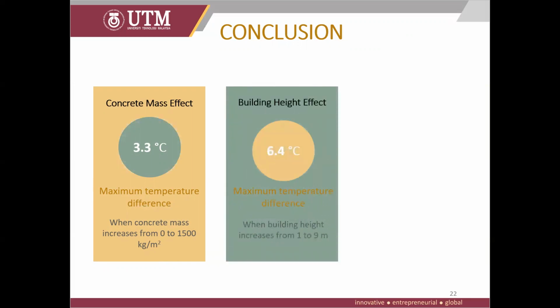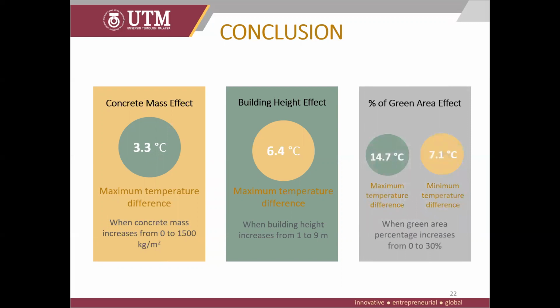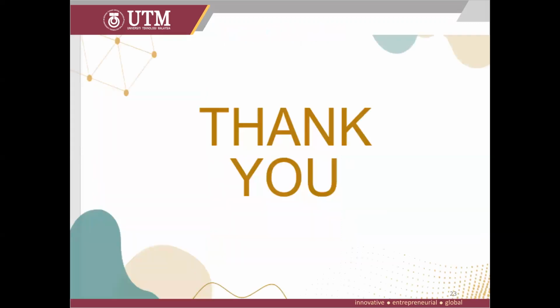The effect of building height is also very significant for daytime maximum temperature, around 6.4 degrees Celsius when building height increases from 1 to 9 meters. Last but not least, the effect of green area percentage is also extremely substantial. The model predicted a whopping drop of 14.7 degrees Celsius of maximum daytime temperature and a drop of 7.1 degrees Celsius for the minimum nighttime temperature, when green area percentage increases from 0 to 30%.